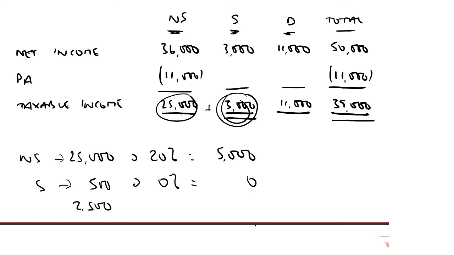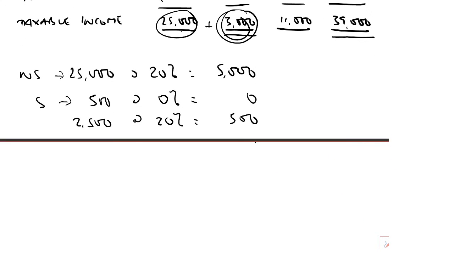So all of that 2,500 is in the basic rate band. So it therefore will be taxed at 20%. And that is, I think, £500 that will then give. So our non-savings, savings income dealt with as we have seen previously. Now, the new bit, of course, how do we then deal with the dividend income?